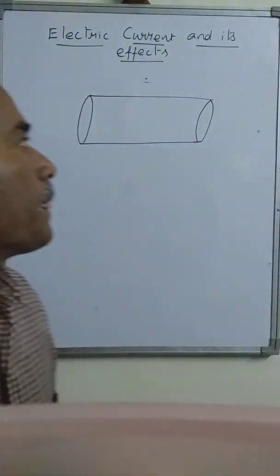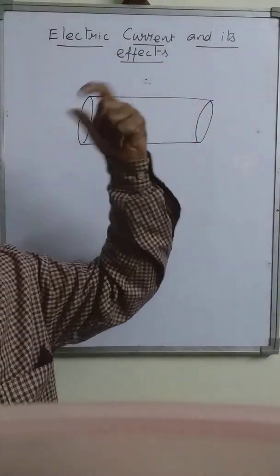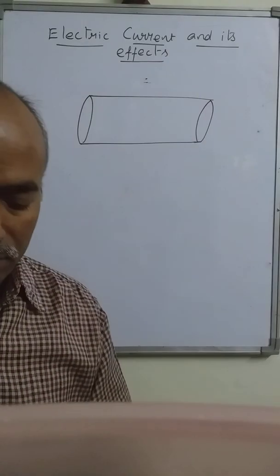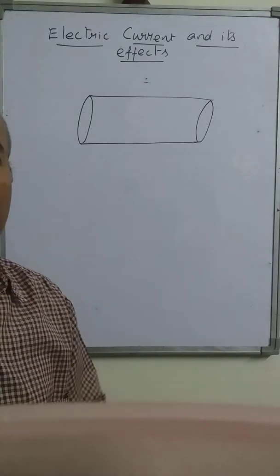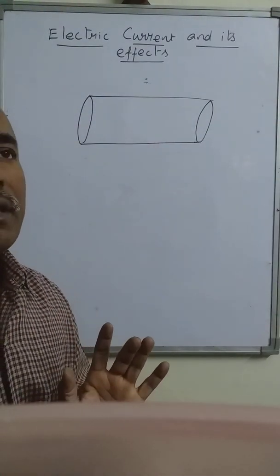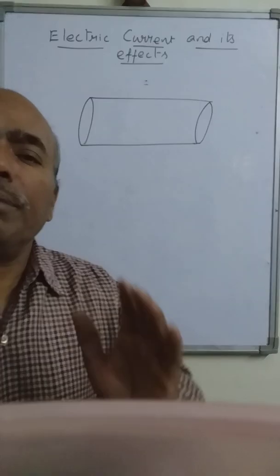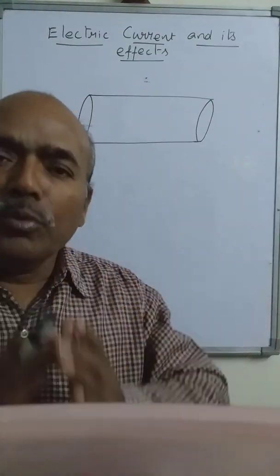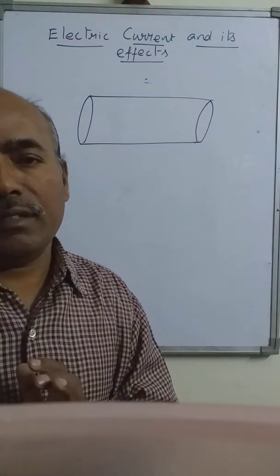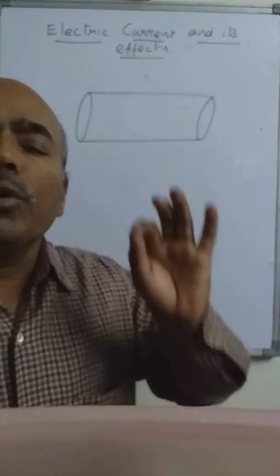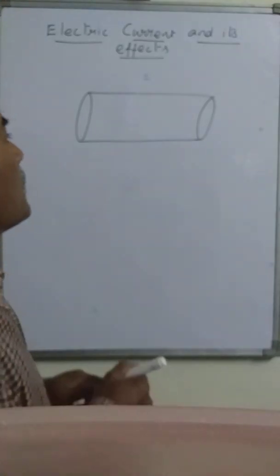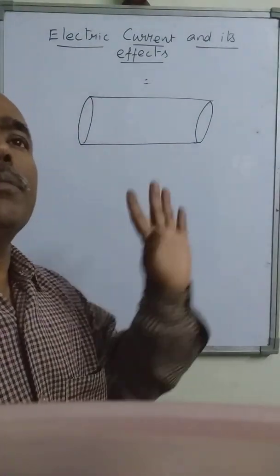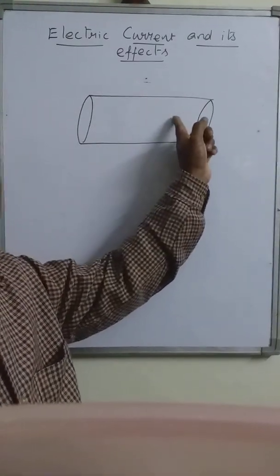And these positive and negative charges occupy the whole space of the material. The positive charges are bigger in size, so they do not move from one place to another, and only the negatively charged particles are able to move inside this material.